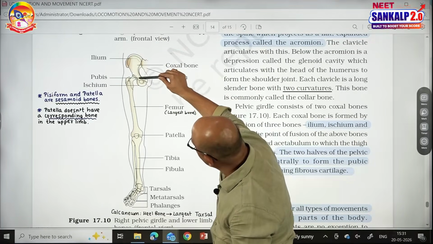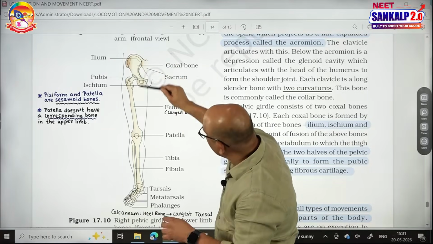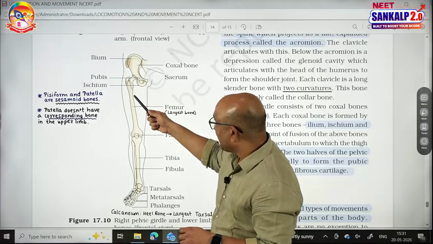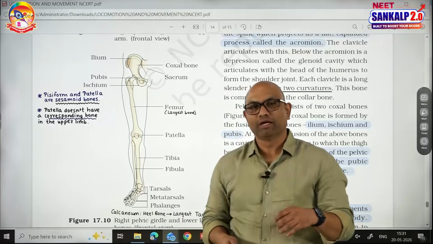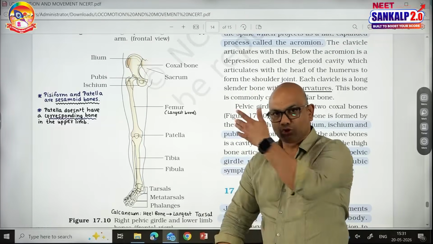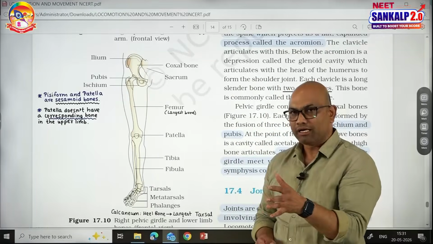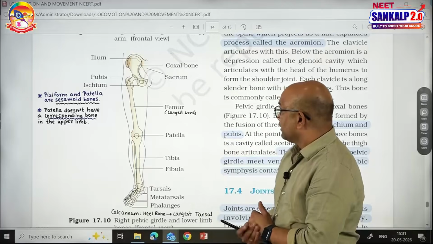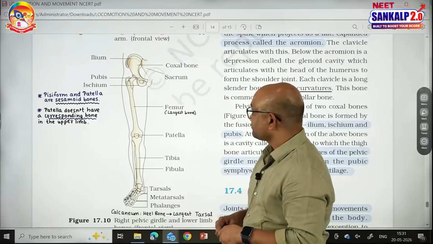See this, a part of pubis, part of ischium, part of ilium forming a cavity called acetabulum. This acetabulum, with the head of the thigh bone called femur, forms a ball and socket joint known as the hip joint. See, there is a shoulder joint, there is a hip joint, both are coming under ball and socket. Both are allowing free movements, they are said to be the synovial joints. The acetabulum is formed by all the 3 components.